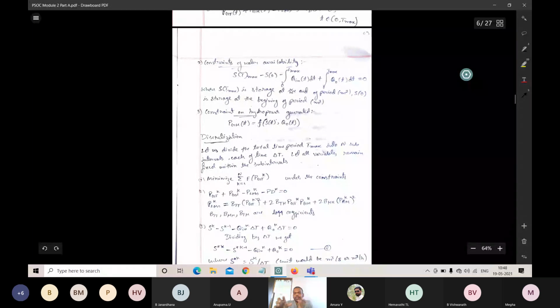So St max is the storage at the end of the total time period, and S naught is at the beginning period, the amount of water available at the beginning.